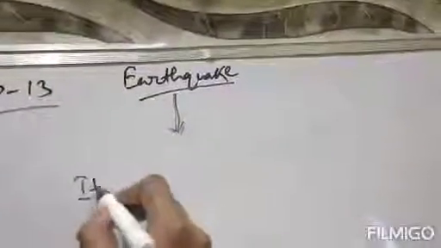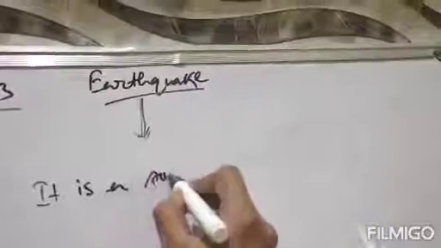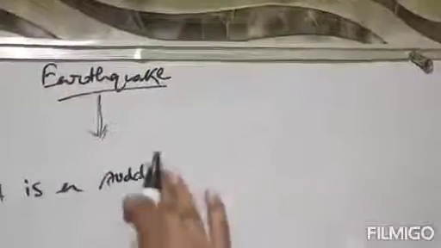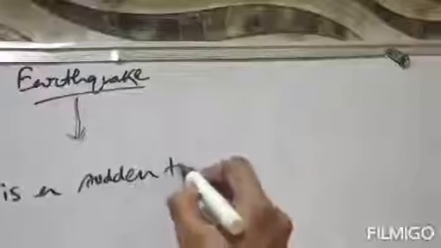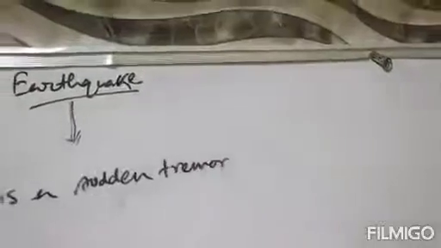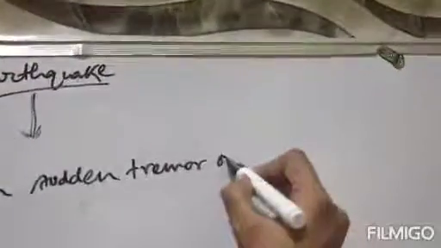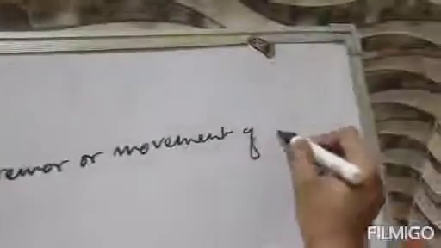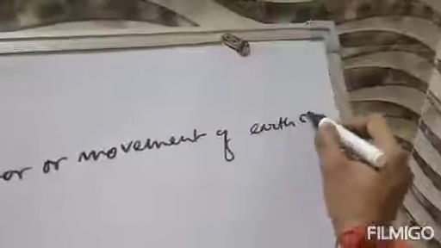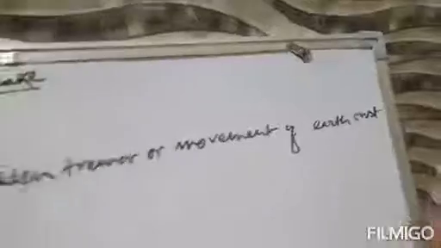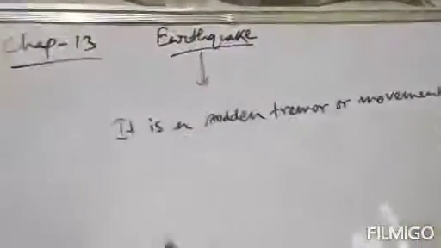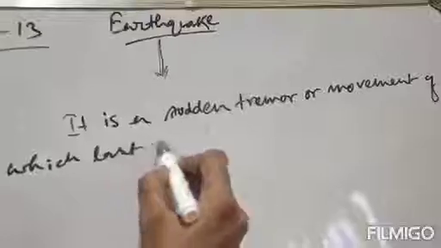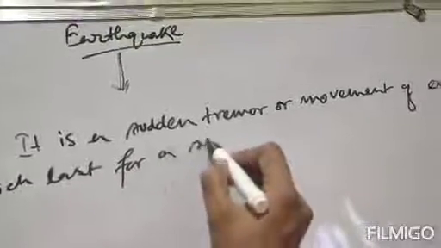So earthquake is a sudden tremor or movement of the earth crust which lasts for a short time.